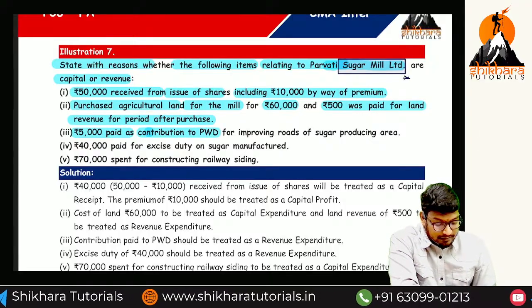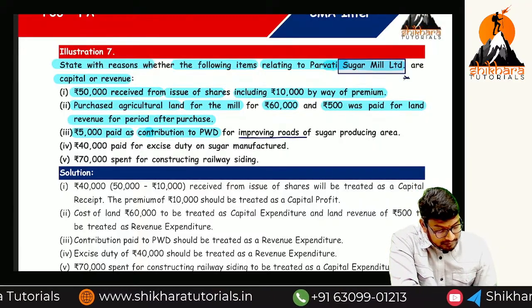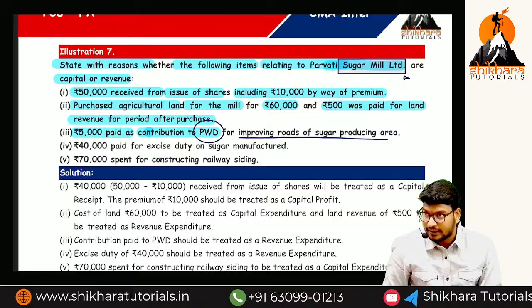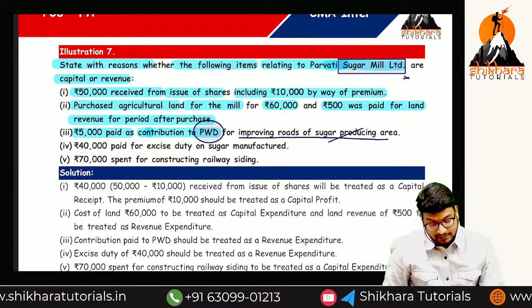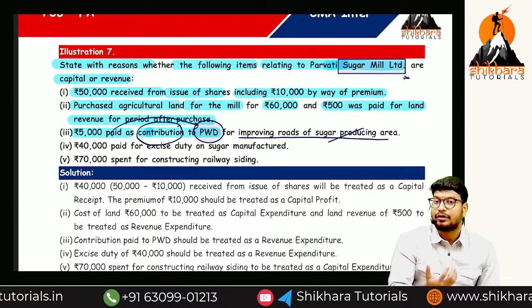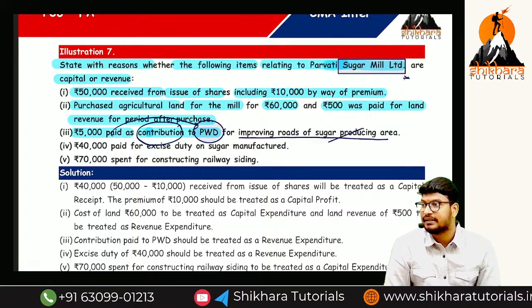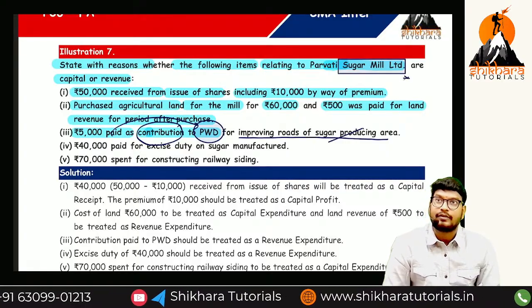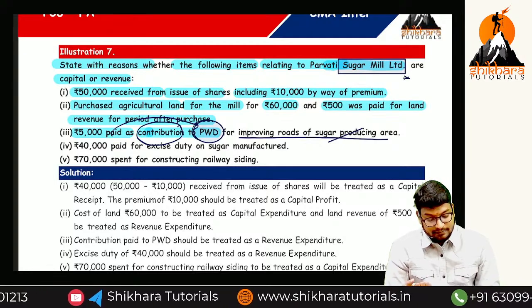Next, 5,000 paid as a contribution to PWD, for improving the roads in the sugar producing area. There may be a board like that for the sugar producing area, and you are paying a contribution to that particular board. So it is a normal type of expense. Is it revenue expenditure or capital expenditure? Revenue expenditure. Next, for the farmers, we are going to start one bank. Like that, there will be one board.